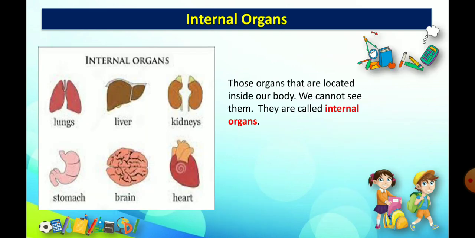Next, what are our internal organs? Internal organs are those organs that are located inside our body. In these organs we cannot see and we cannot touch, like lungs, liver, kidneys, stomach, brain, heart, etc.